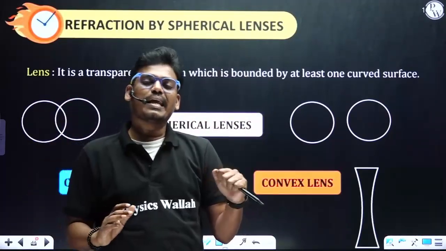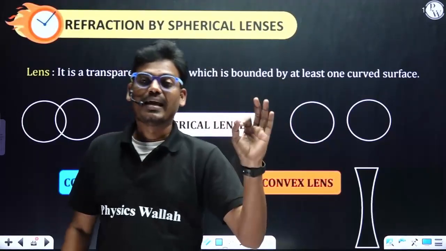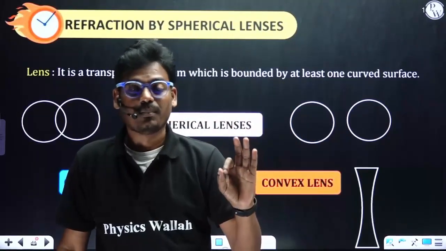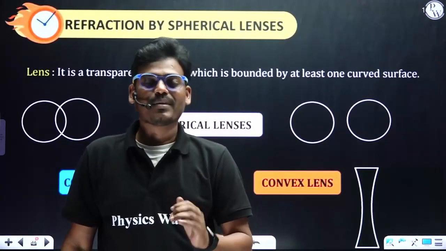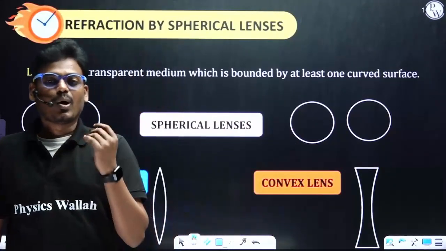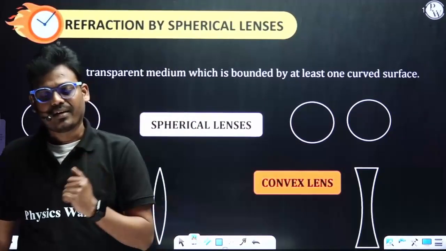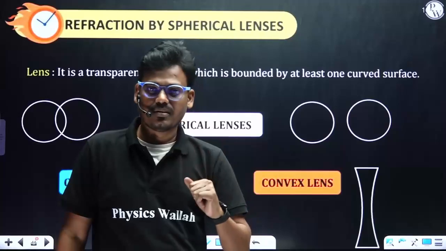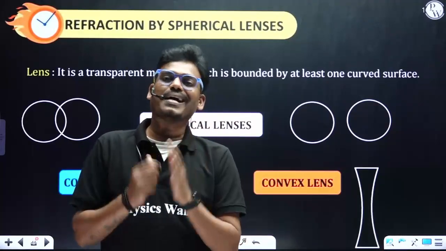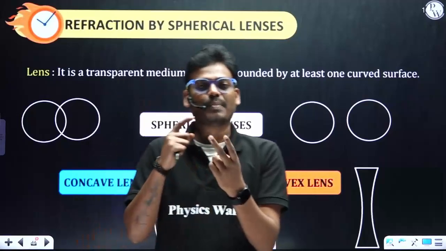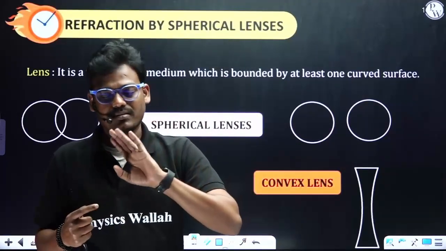Again, under concave and convex, there are 3 subcategories each: concavo-convex, plano-convex, biconvex; and in the second one, concave, plano-concave, biconcave. So a total of 6 types of lens are there. But for class 10th, 2 types are enough, that is biconvex and biconcave.